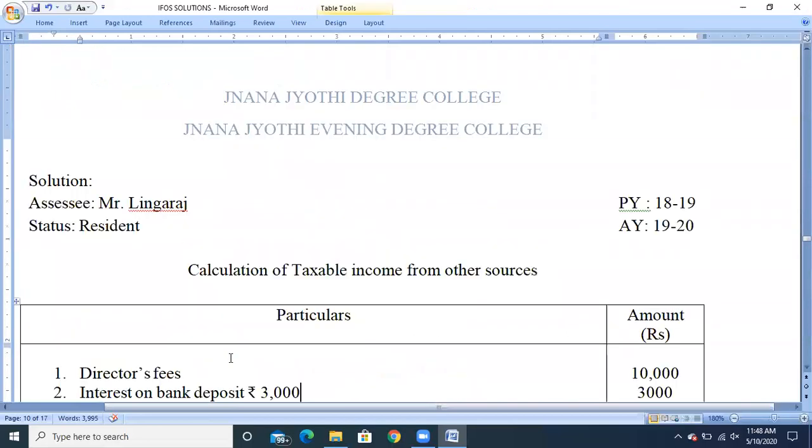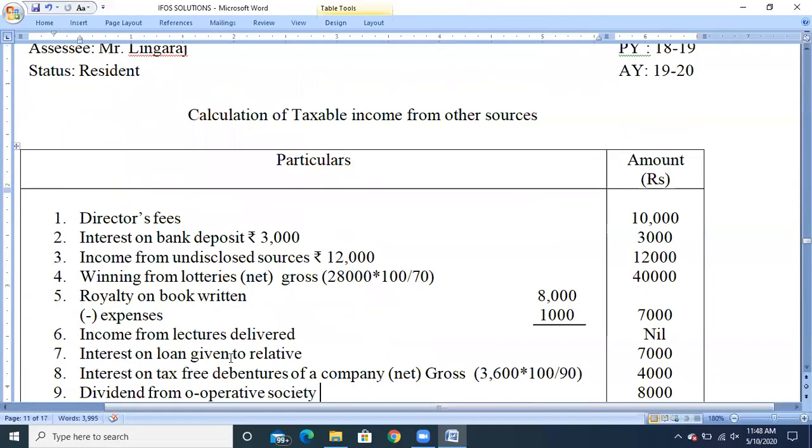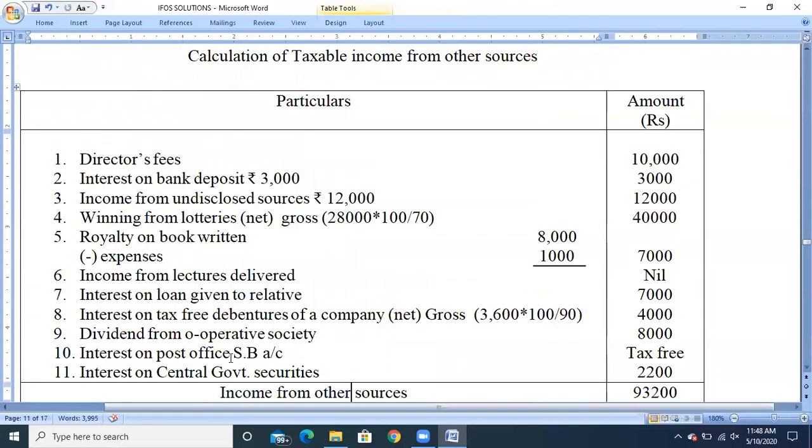Mr. Lingaraj, resident, calculation of taxable income from other sources. Director fees are fully taxable. Interest on bank deposit is less than 10,000, so no TDS will be done, and the amount will be taken to income from other sources. Income from undisclosed sources is a deemed income, and it is fully taxable. Next, winnings from lotteries. They have given the word net, so we need to calculate the gross amount using the formula 28,000 into 100 divided by 70. So the grossed up amount will be 40,000.